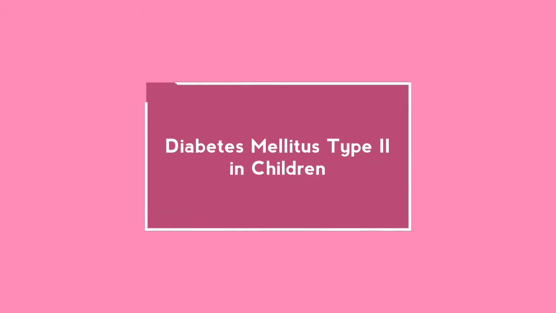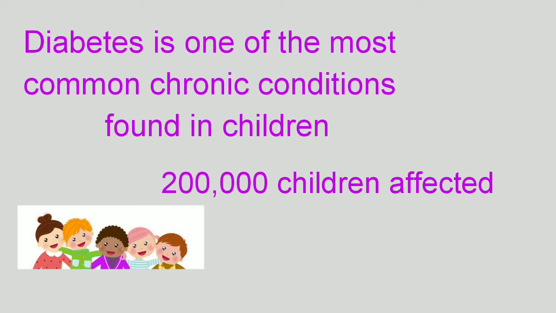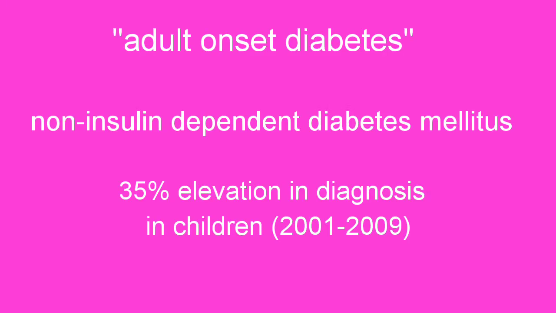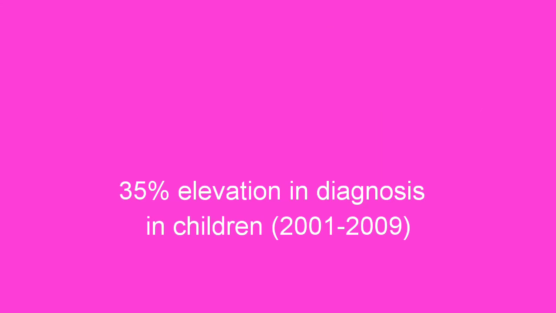This presentation is about diabetes mellitus type 2 in children. Diabetes is one of the most common chronic conditions in children. It is affecting over 200,000 children in the U.S., and 10.5% of these children have type 2. It was once called adult-onset diabetes or non-insulin-dependent diabetes mellitus. However, the strikingly increasing rates in children are changing the face and prognosis of such disease.